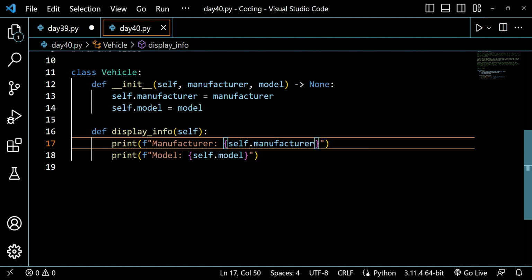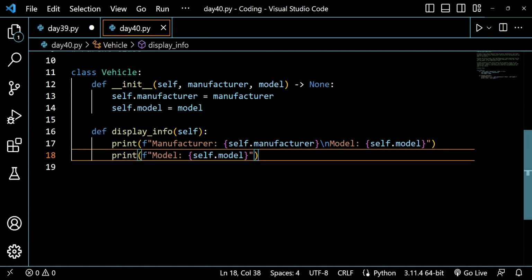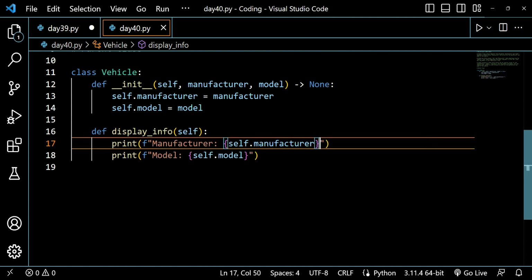If you wish, you can put a line break here and write model with capital M, and self dot model. So this will also give you a similar result. You can do it this way or that way, but let me do it like this.